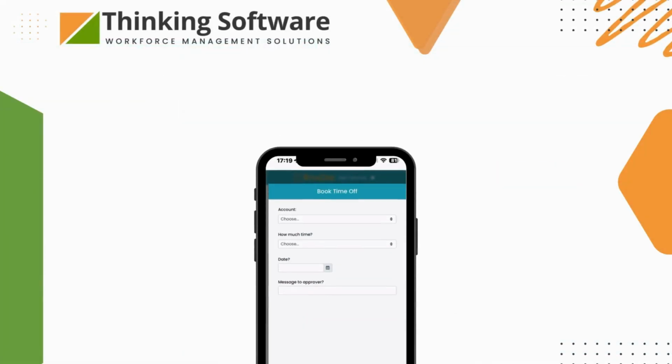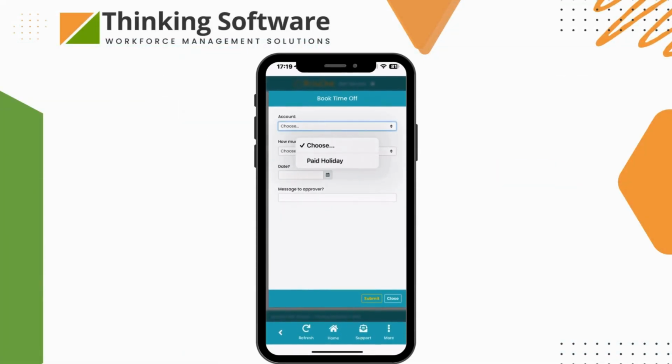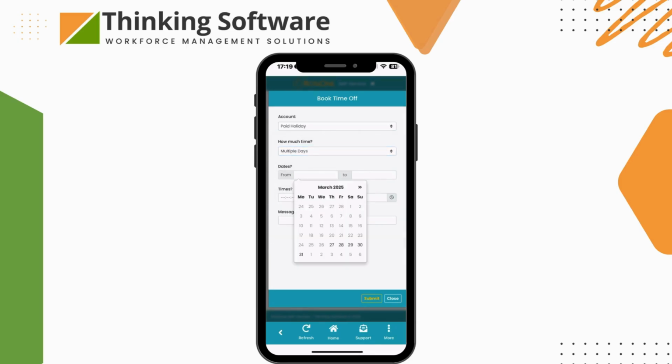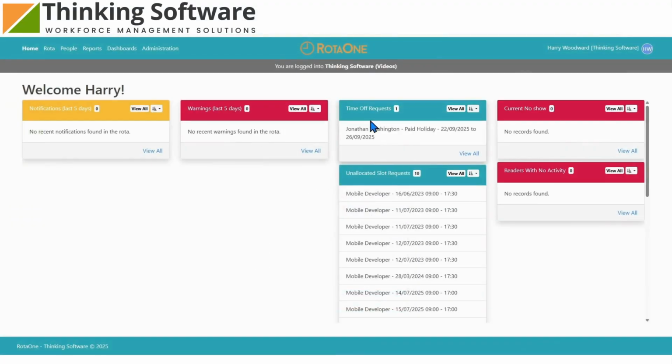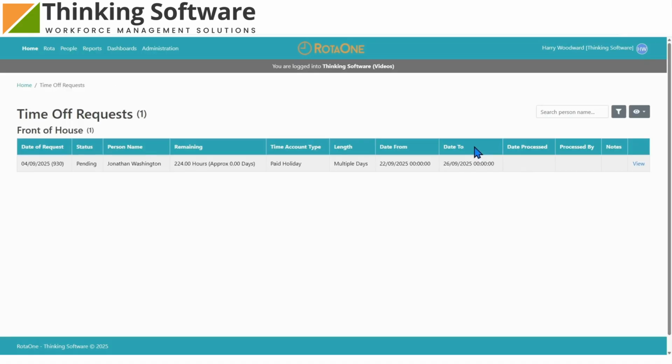After you've set up and attached the correct holiday profile to your colleagues, they'll be able to request time off through the self-service app. Once the time off request is submitted, it will come through here, and you'll need to approve or reject this request. Click the View All button, and it will bring you to the time off requests page.